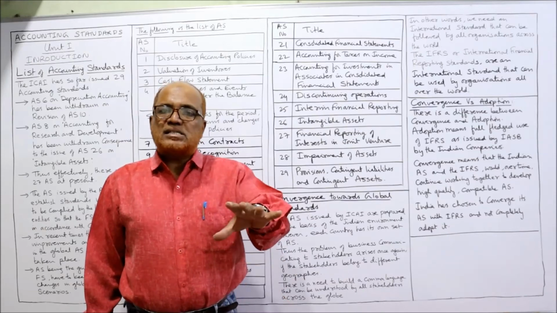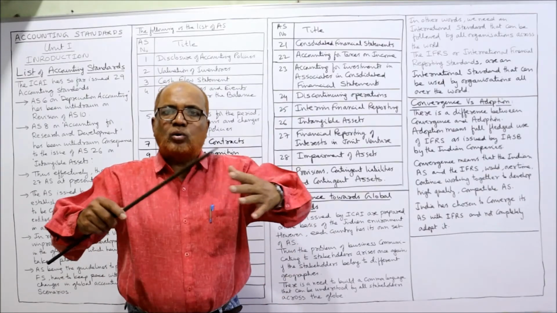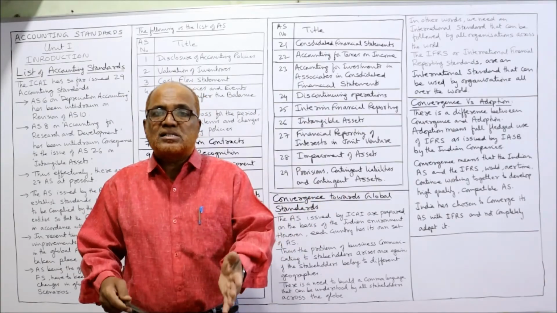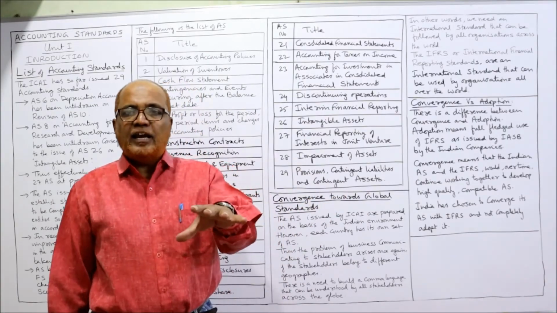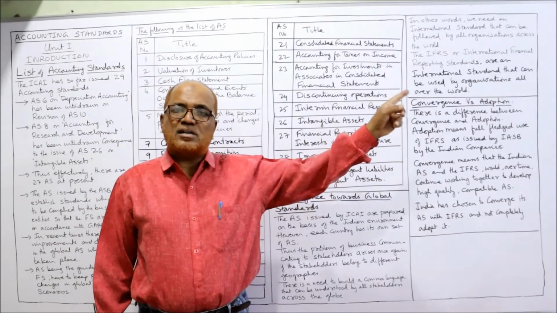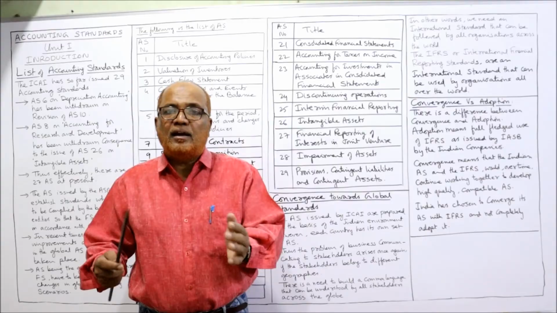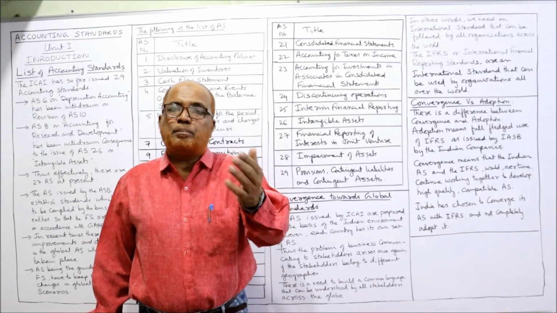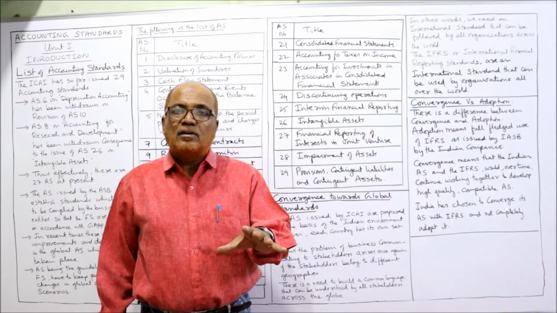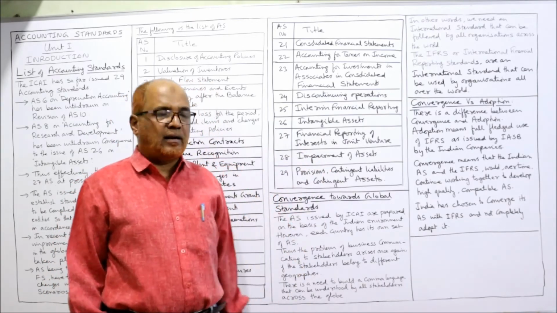Presently, all the stakeholders do not belong to one country only. The stakeholders belong to different countries. Then it will be difficult for other countries' stakeholders to understand the financial statements. Example, in India, if only accounting standards prepared in India are applied, then some stakeholders are staying in US. They cannot understand how the accounts are prepared in India, how the accounting standards are applied in Indian conditions. So for that purpose, we need the convergence of Indian accounting standard with the global standards.